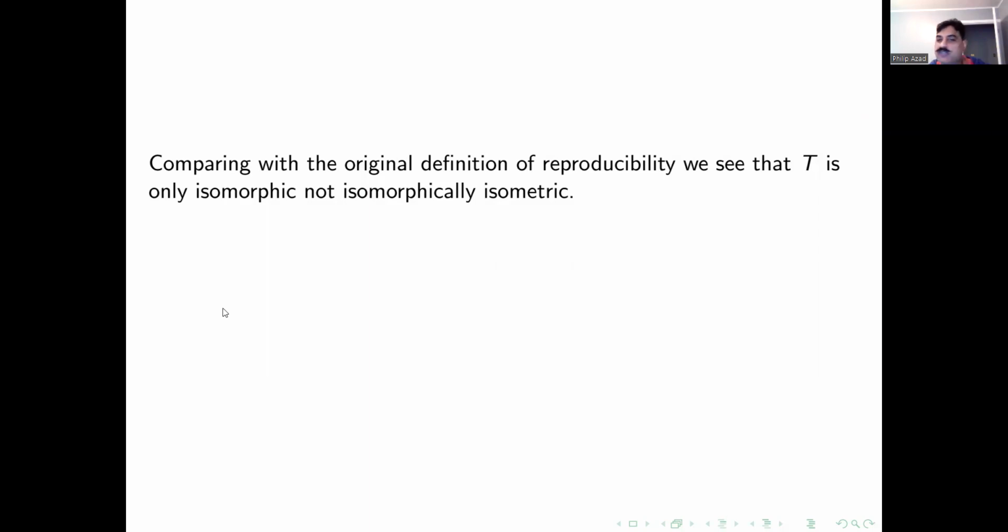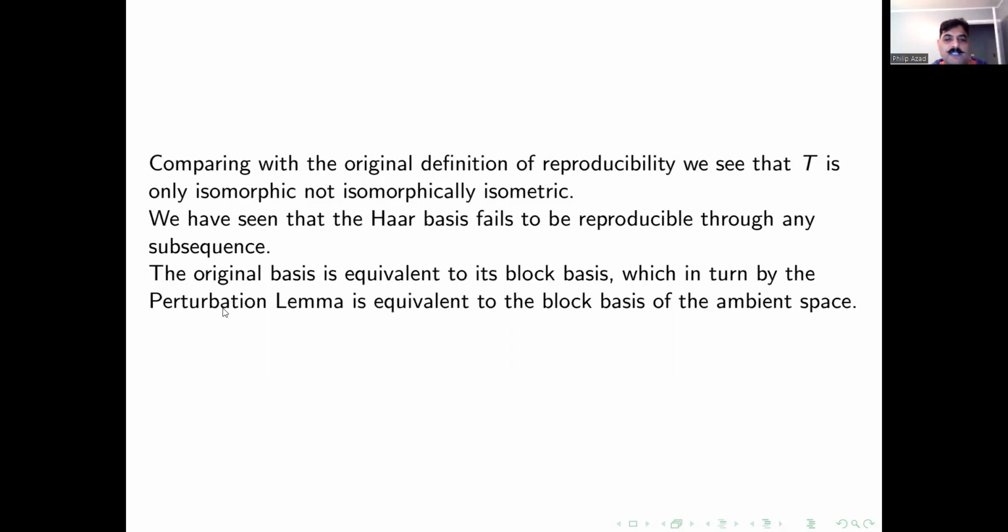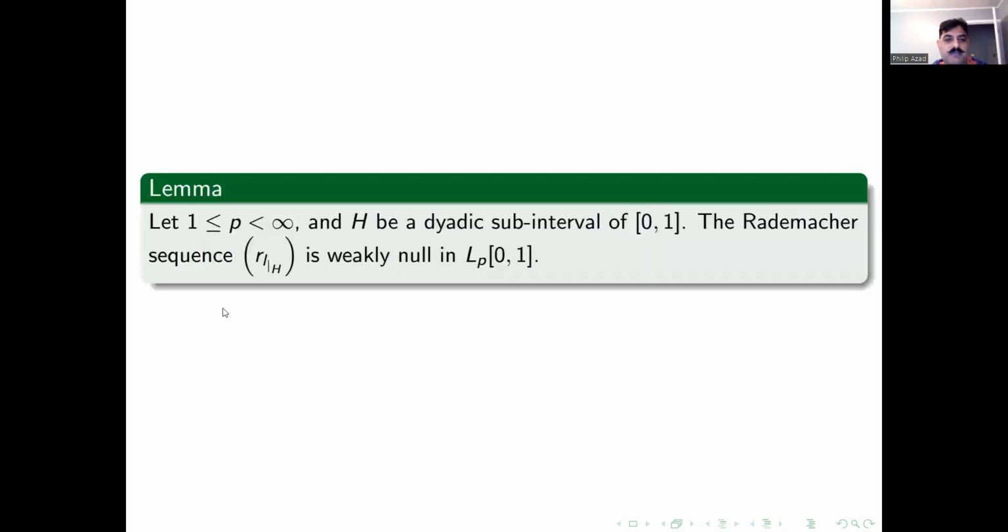That T is an isomorphism, not an isometric isomorphism. The Haar basis fails to be reproducible through its subsequence. So the original basis is equivalent to its block basis, which in turn, by the perturbation lemma, is equivalent to the block basis of the ambient space. So before we even move on, here is the lemma that is needed.